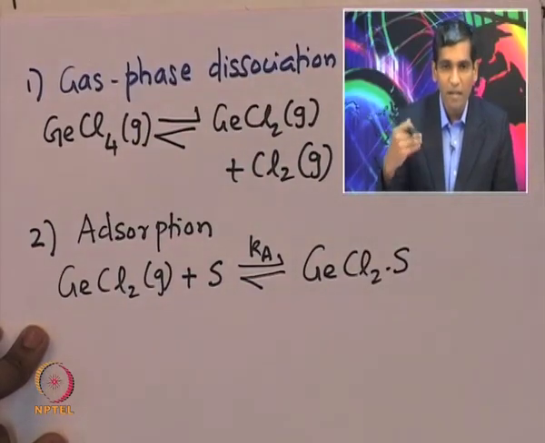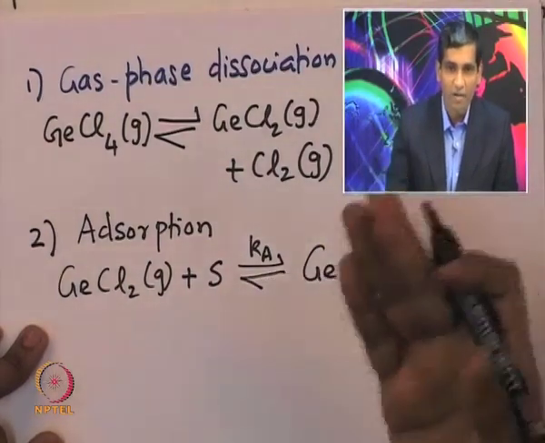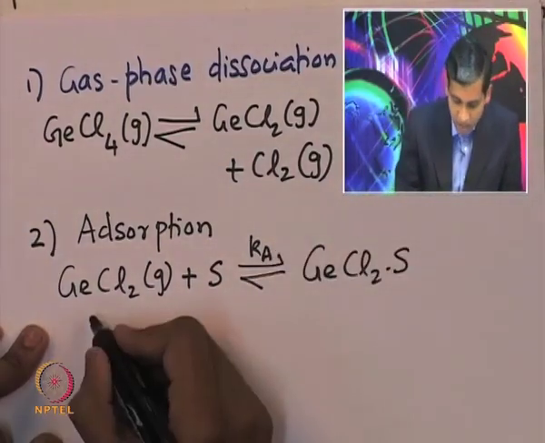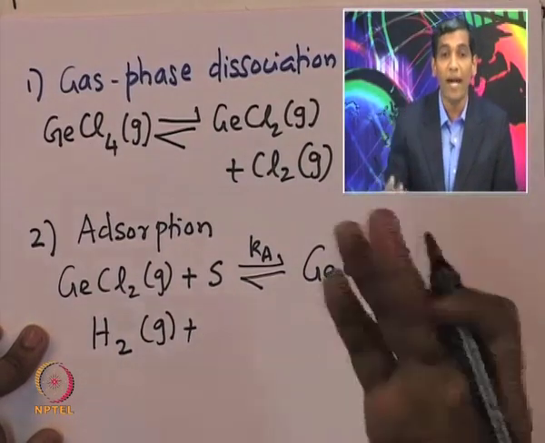Now, the germanium chloride actually reacts with the hydrogen, and so in this particular case the hydrogen gas in the gas phase also gets adsorbed to the catalyst site.